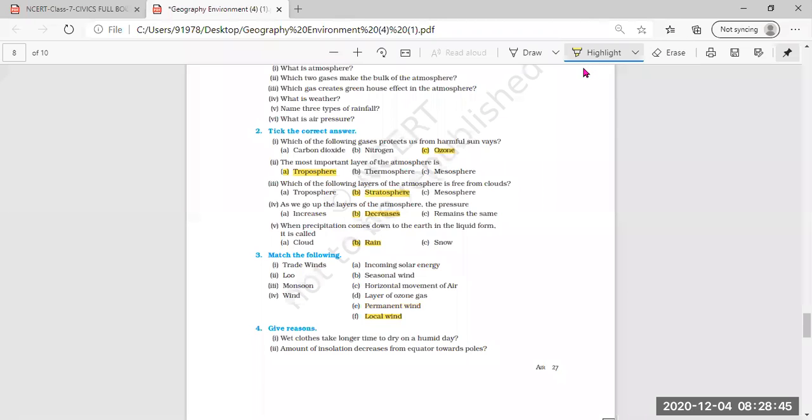Next, the monsoon, a seasonal wind. You can mark the seasonal wind over here. Only mark the seasonal wind. That will be the third.